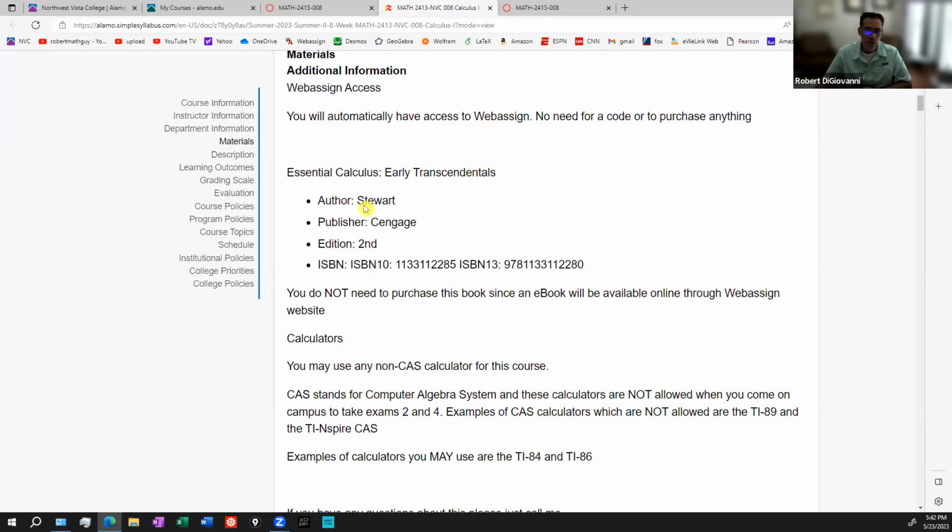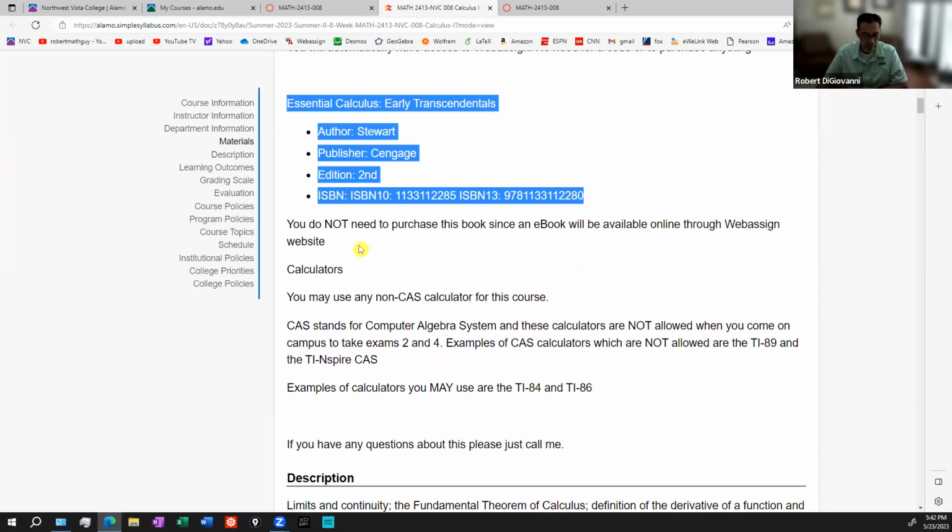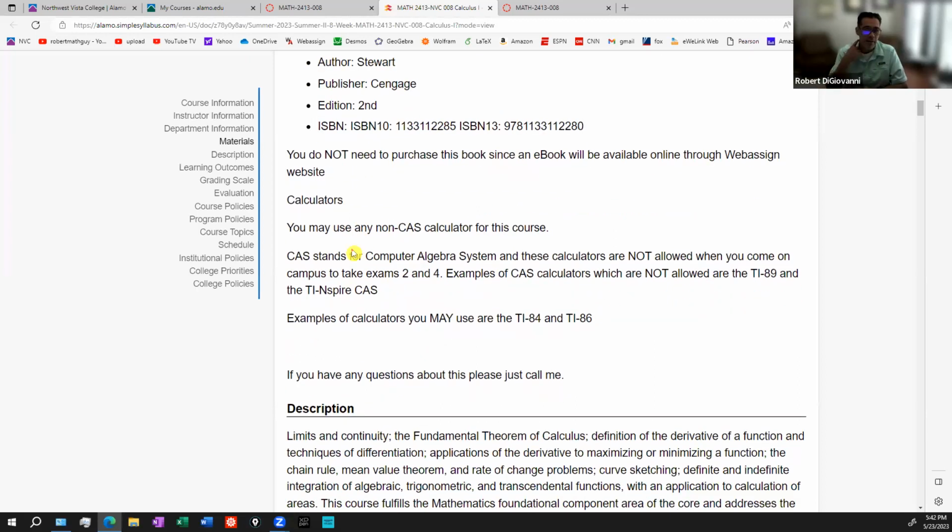The course is actually based on a textbook. So if you are one of those people who wants to get a copy of the textbook, it's completely optional, but this is the information about the textbook. Again, you don't have to buy it, but if you want to have a copy of it, that's the info.